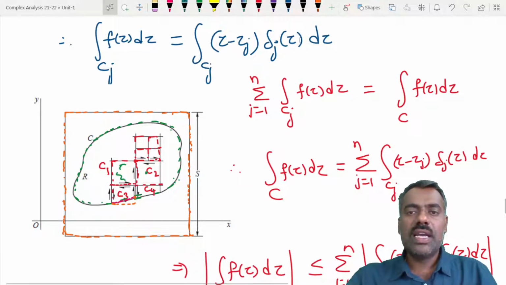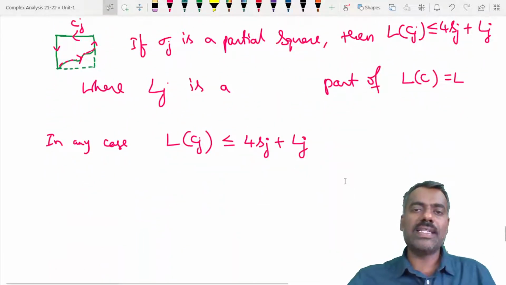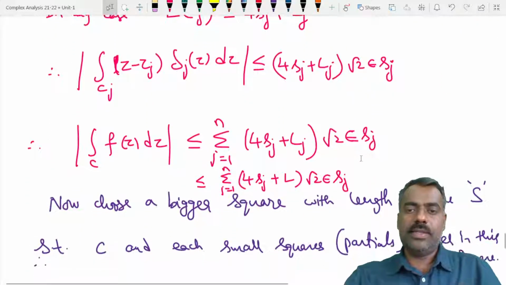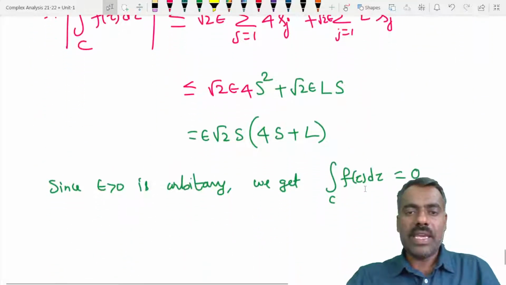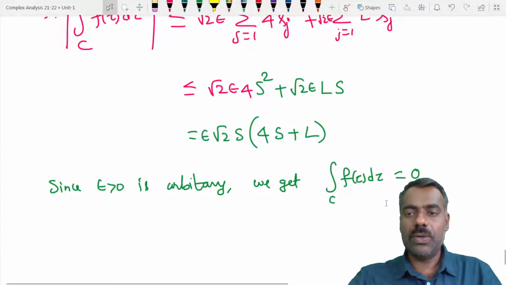Then we use the ML inequality to simplify that value, so that the right hand side depends only on epsilon times some scalar. By making epsilon sufficiently small, we get that the integration of f of z dz is equal to 0.